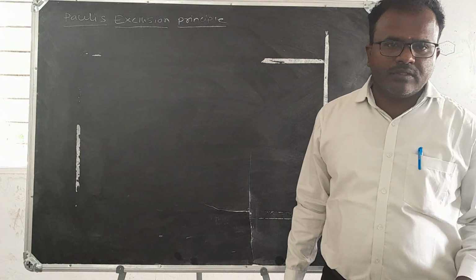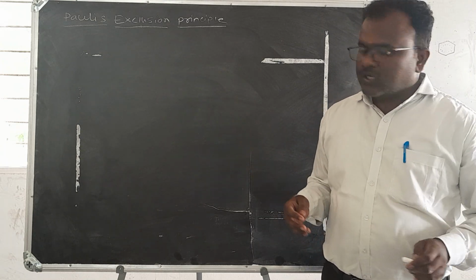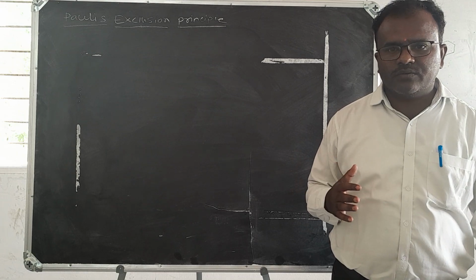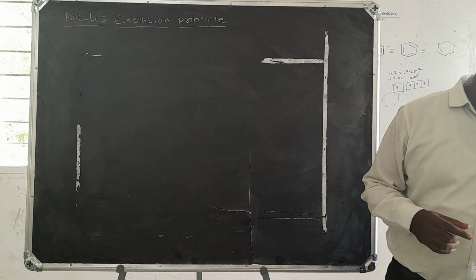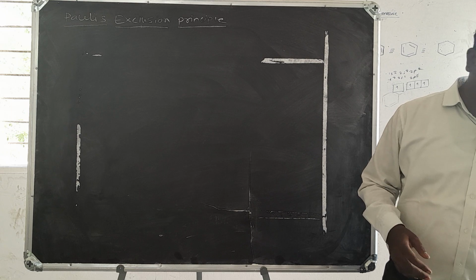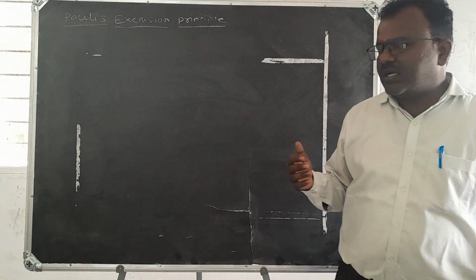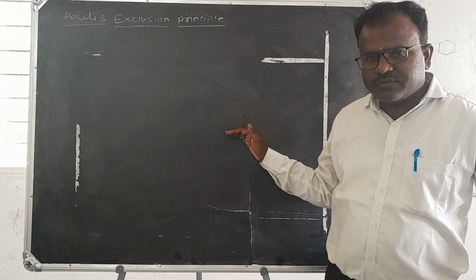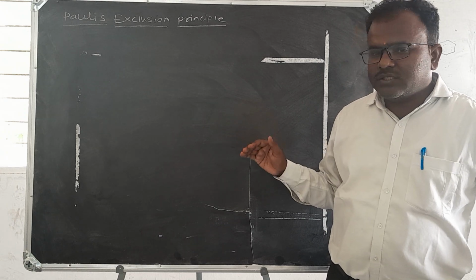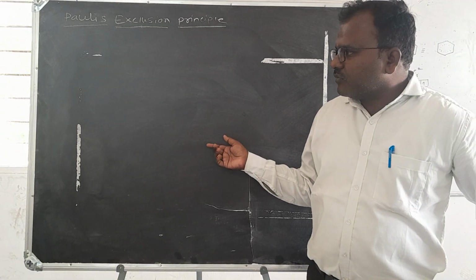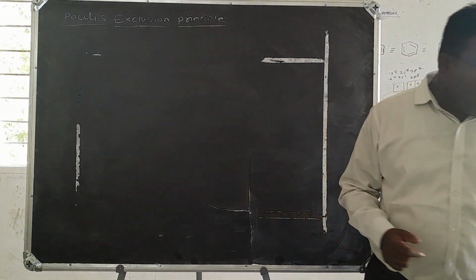Pauli exclusion principle. Pauli is the name of the scientist, and he stated how many electrons are present in an orbital and how they are present. He stated that the capacity of an orbital to accommodate electrons is decided by the Pauli exclusion principle. It means how many electrons are accommodated in the s subshell, p subshell, d subshell, and f subshell. Like this, the accommodation capacity of the orbital for the electrons.